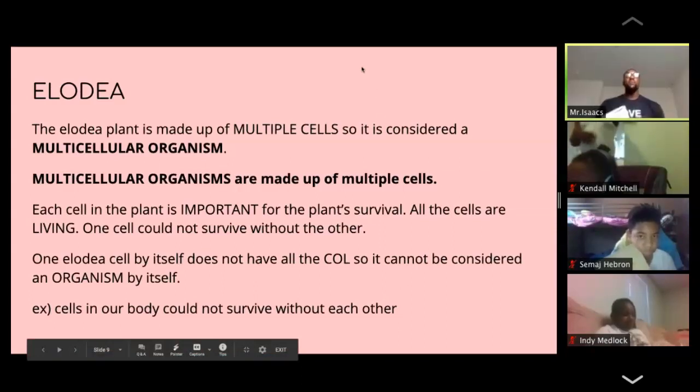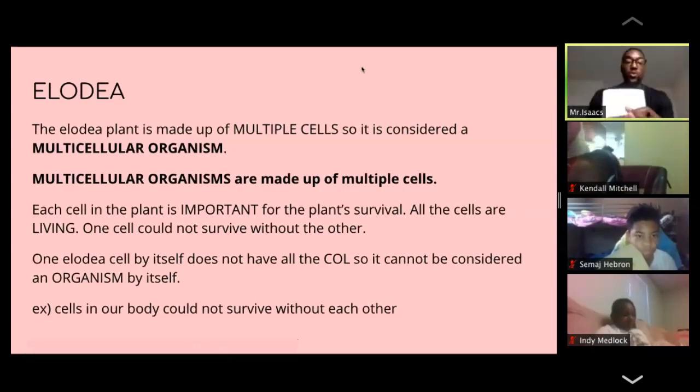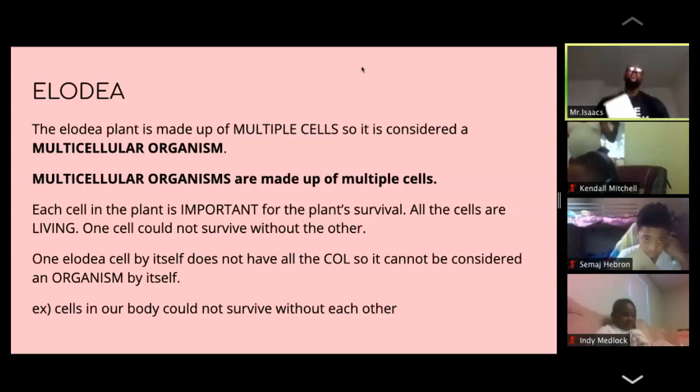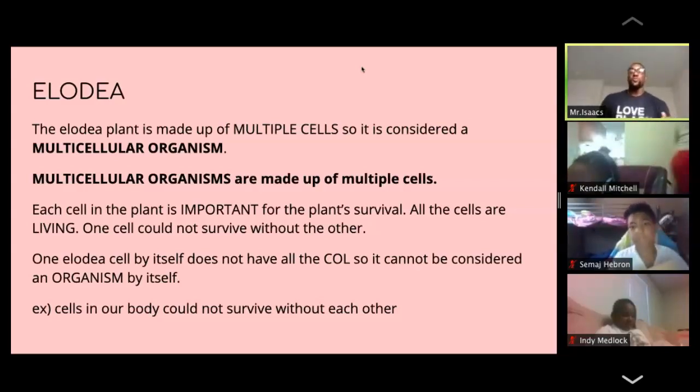So this is a very, very important distinction, right? So multicellular organisms, the reason why there are so many cells is because they depend upon each other to live. They need each other to survive. Think of it like this, right? I don't know if Ms. Chen will agree with this or not. Our class is like an Elodia cell.